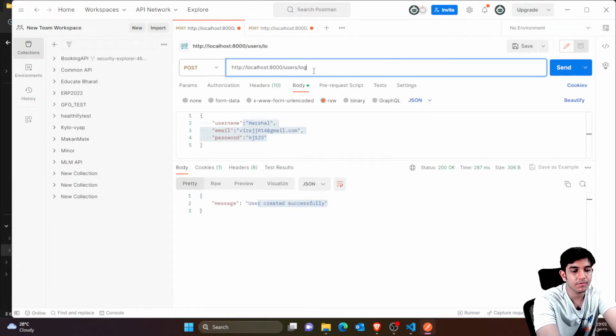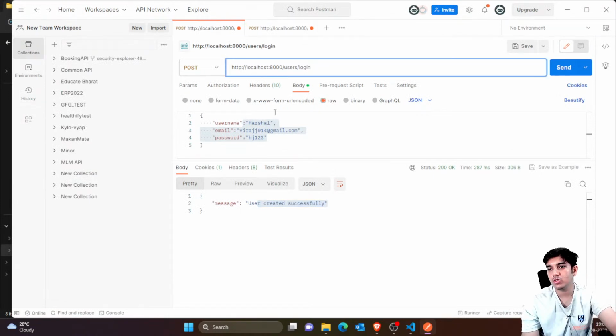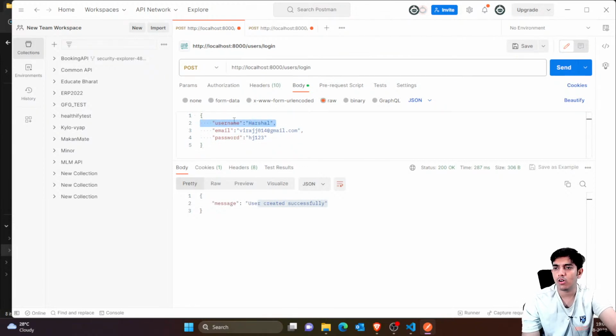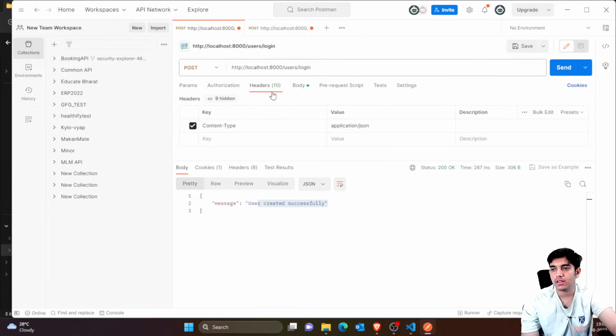Again login, again it would be a post request, but this time you don't need the username, but let it be. We can always ignore this because login is automatically taking these two fields. It would be neglecting this username field even if it's there. You only need email and password for login, and in the headers part application JSON, and that's it.